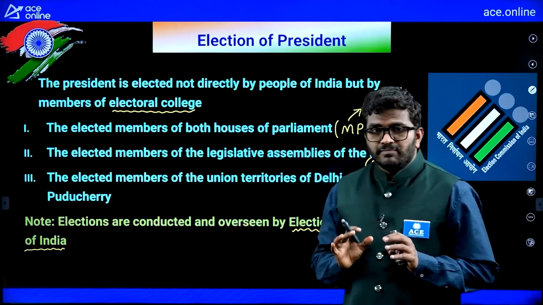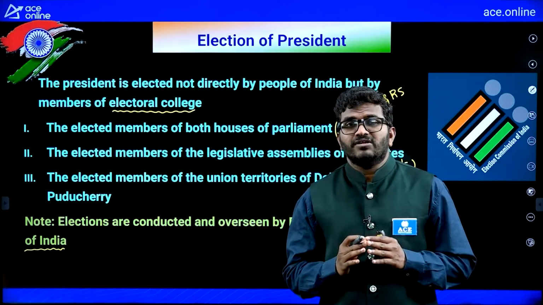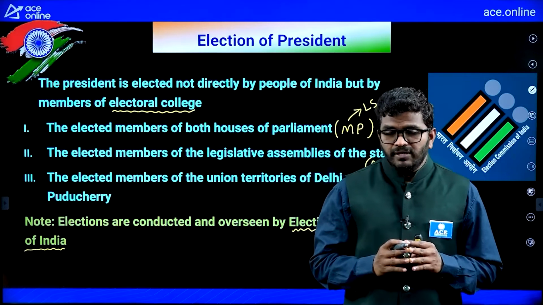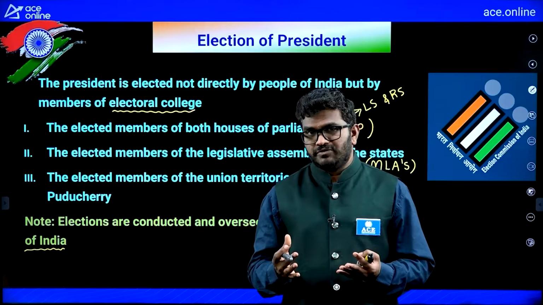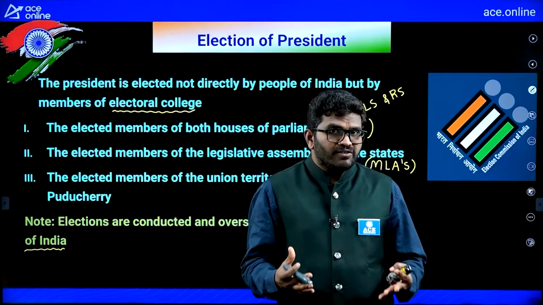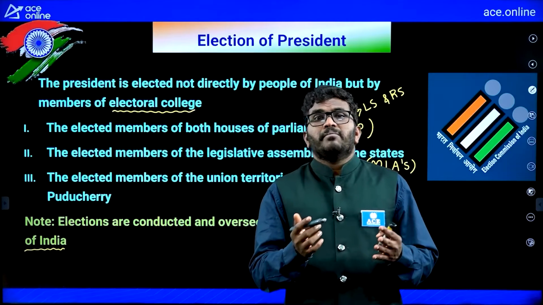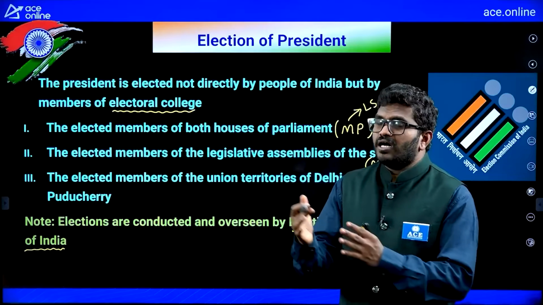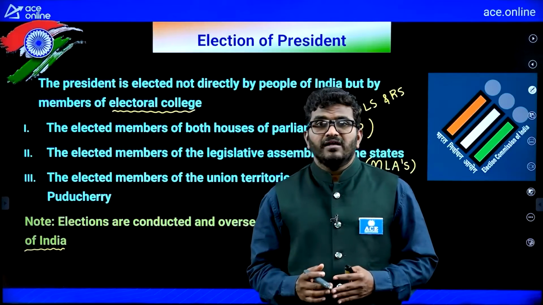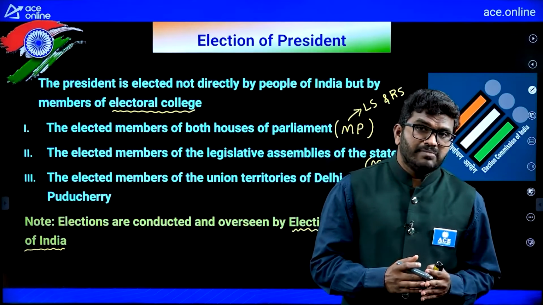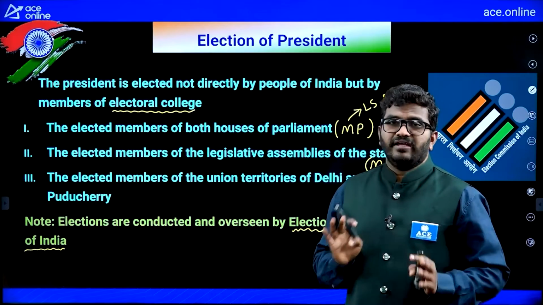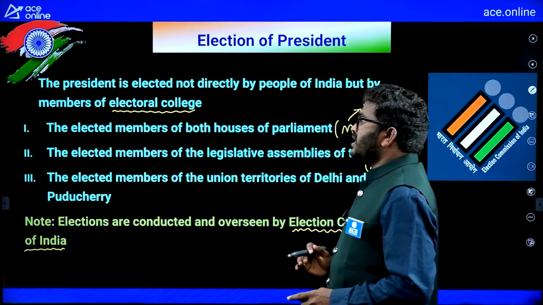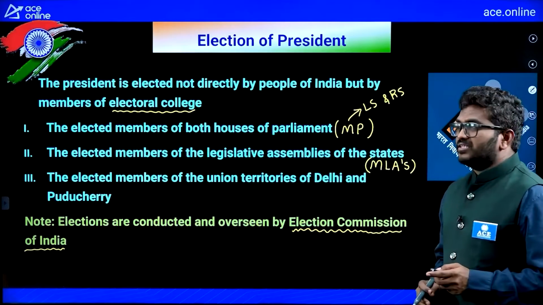So in a simple way, the President is not directly elected by the people, but by the people's representatives: the members of Lok Sabha and Rajya Sabha, then the MLAs of all the states and union territories.